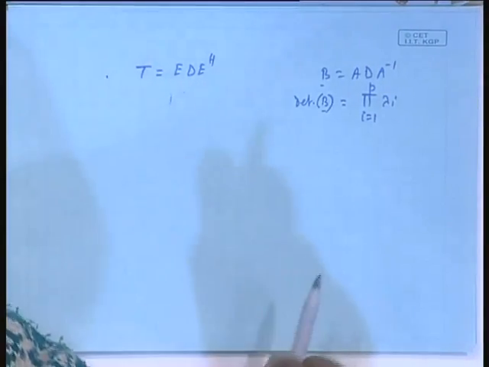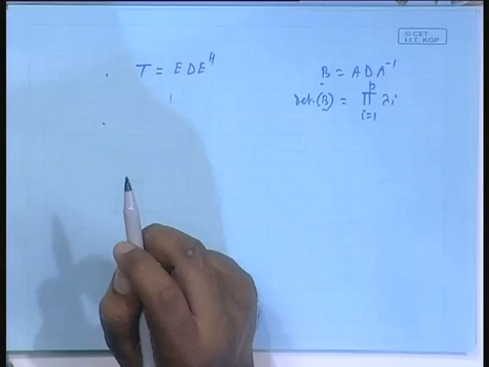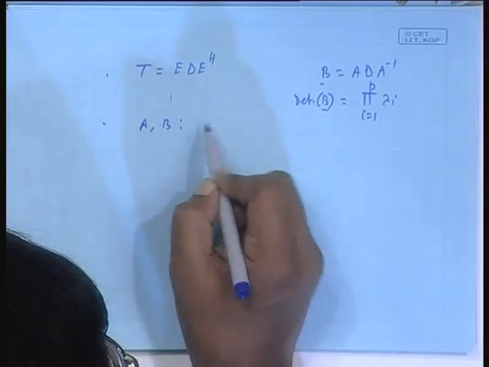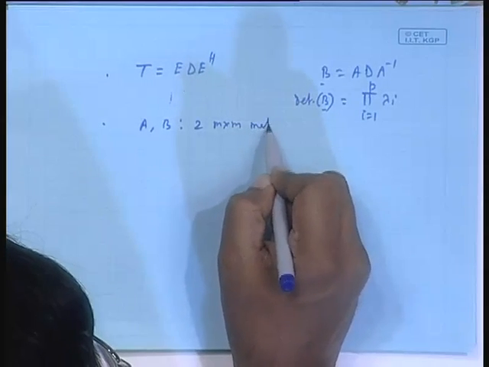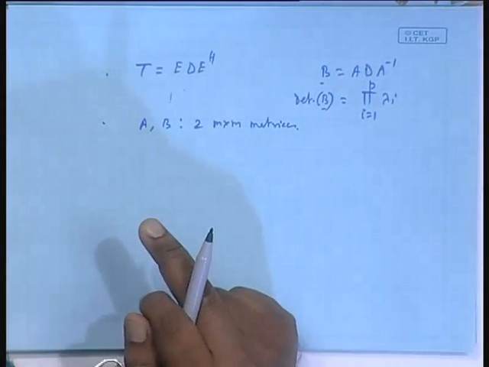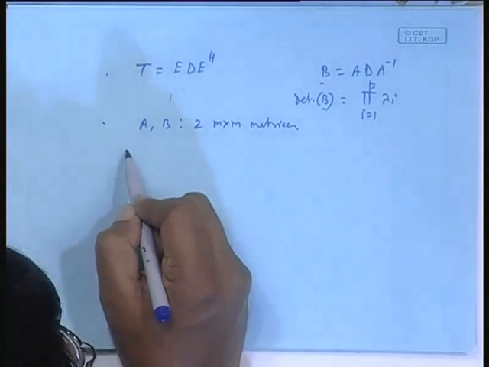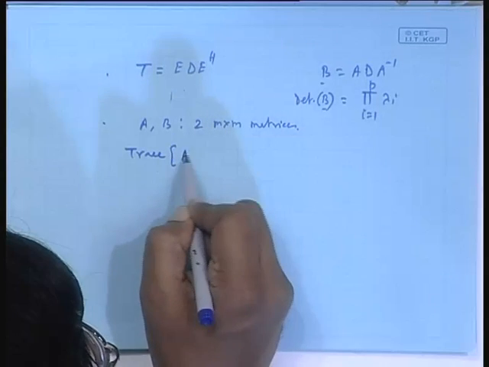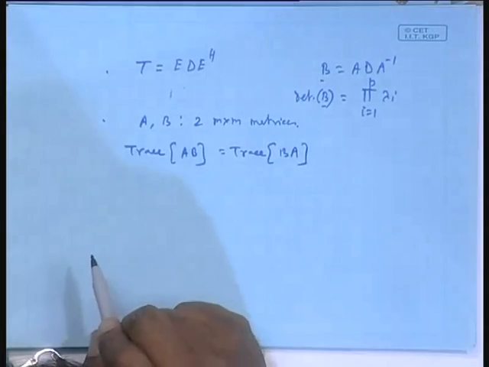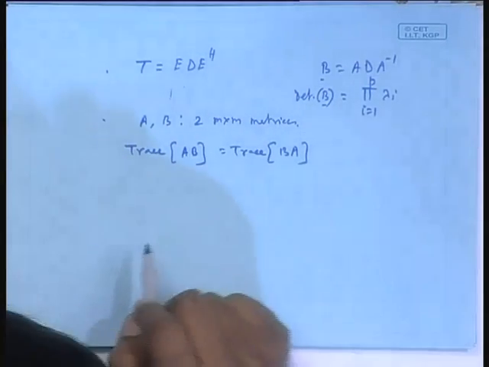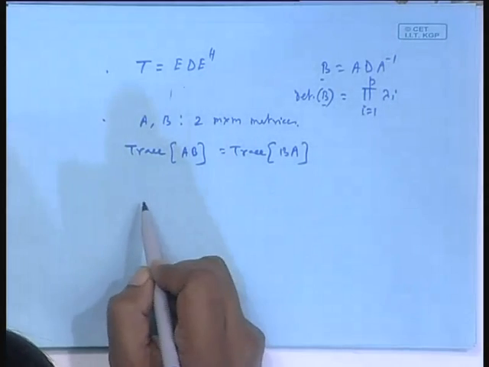Another thing: suppose A and B are 2 square matrices, say M cross M matrices. You know the trace of a square matrix, what does it mean? Trace of a square matrix is the summation of all the diagonal elements. Then do you know that trace of AB and trace of BA are the same? You may not know, but it's not difficult. What is trace of AB? If I find out the diagonal entries, what are they?